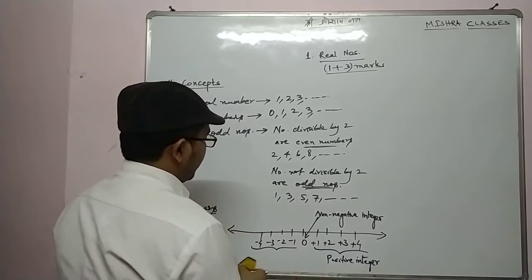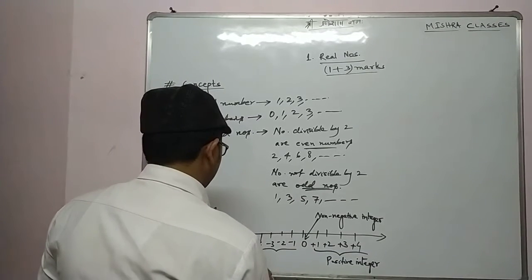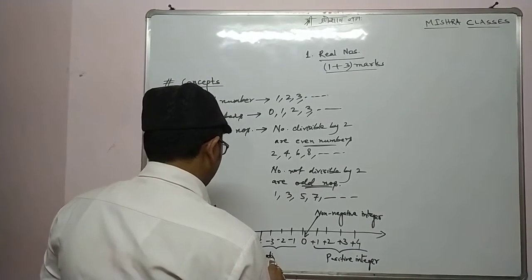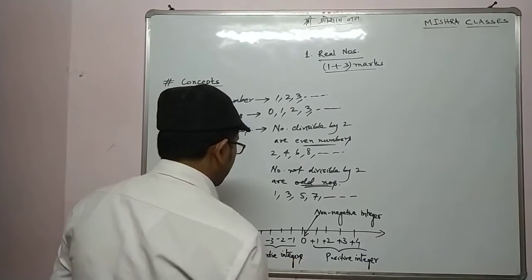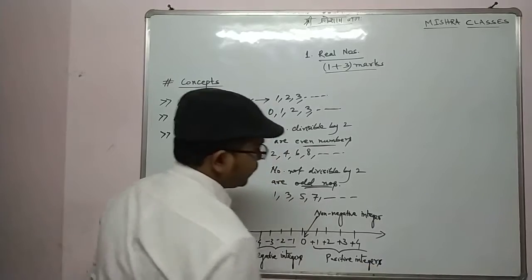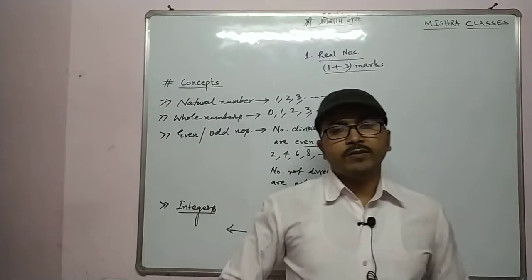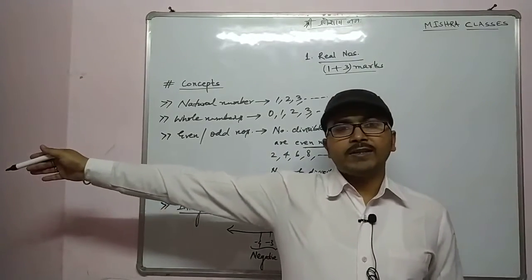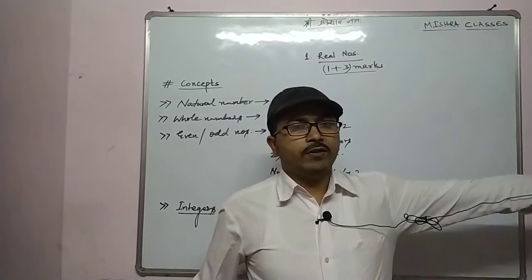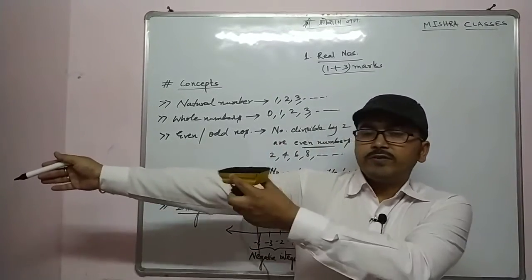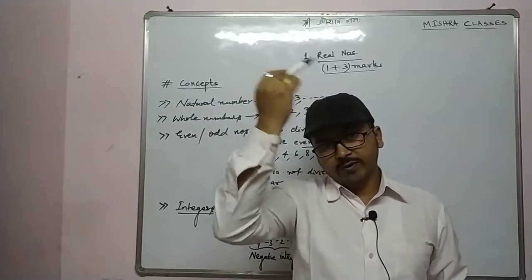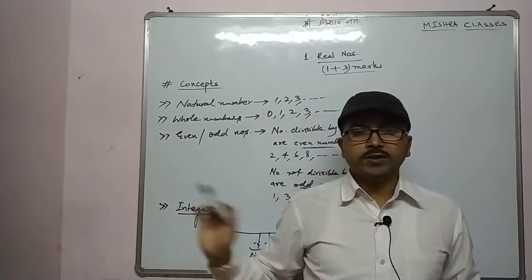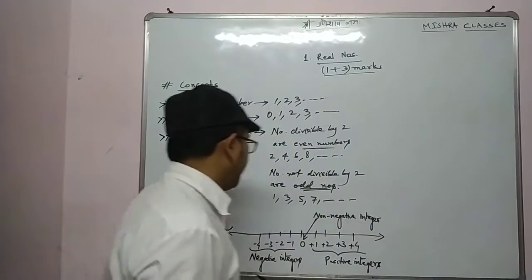These are negative integers. Now you see, if I stand here like this, this will be my right hand and this will be my left hand. So my right hand will be positive integers and my left hand will be negative integers, and the head will be counted as 0. Is it clear? This is the way we understand the number line.